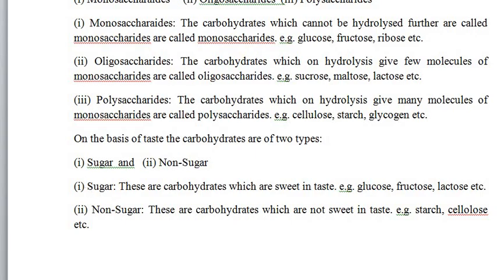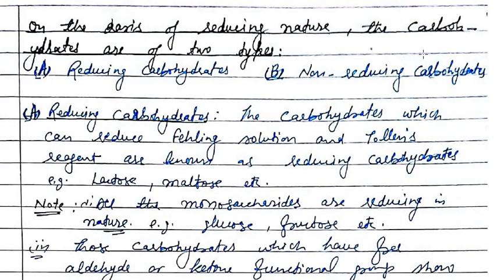Now we will discuss another type of classification, on the basis of reducing nature. The carbohydrates are of two types, that is reducing carbohydrates and non-reducing carbohydrates. So what are reducing carbohydrates? The carbohydrates which can reduce Fehling solution and Tollens reagent are known as reducing carbohydrates. For example, lactose, maltose, etc.